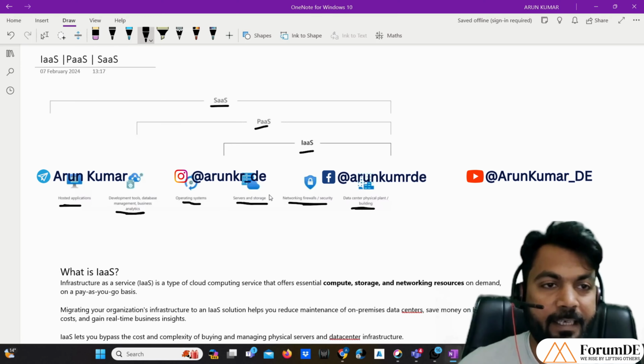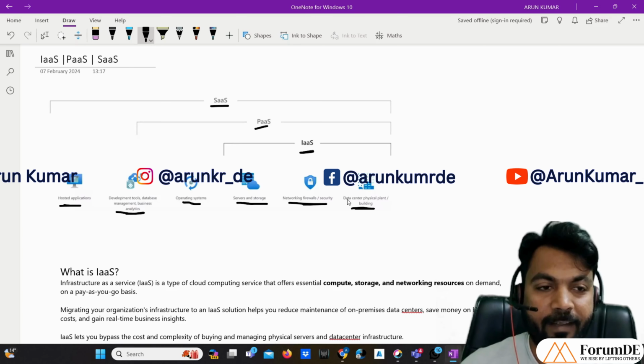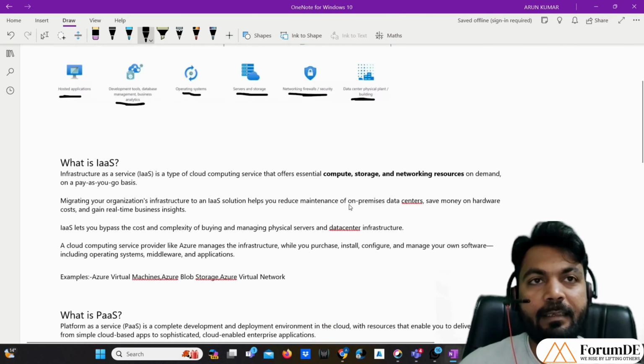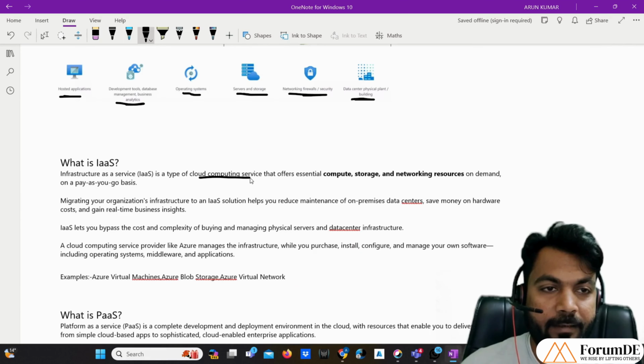Let me tell you what all comes under IaaS, that is infrastructure as a service. If I read the general definition, infrastructure as a service is a type of cloud computing service that offers essential compute, storage and networking resources on demand.